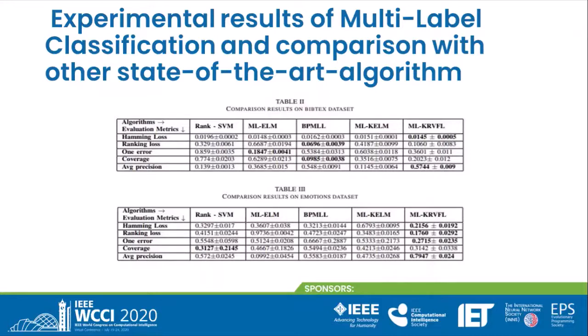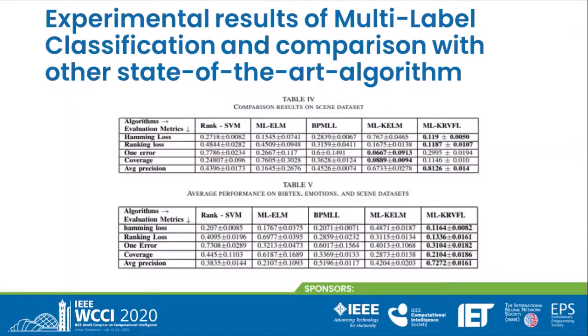These direct links are present in the MLK-RVFL network, which provides the improvement in performance. For the emotions dataset, Hamming loss, ranking loss, 1 error and average precision are better than other algorithms. For the scenes dataset, Hamming loss, ranking loss and average precision are good and better than other state-of-the-art algorithms.